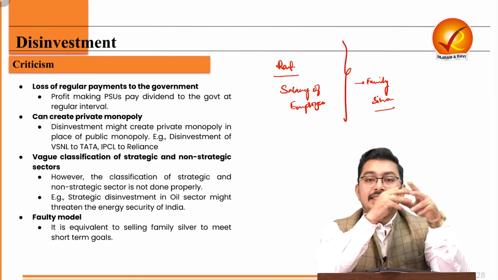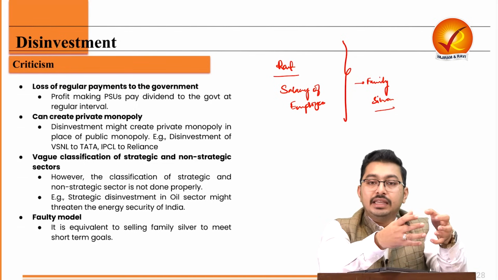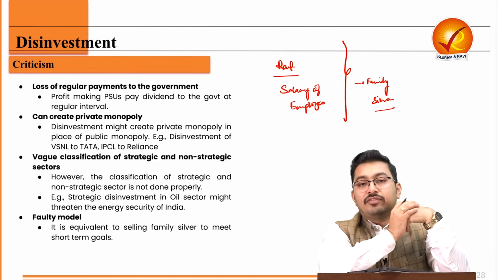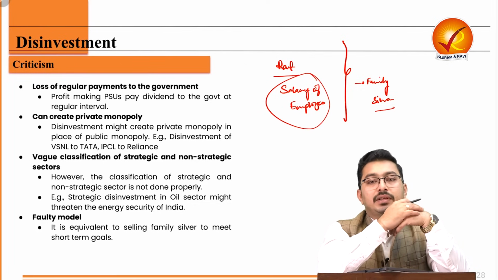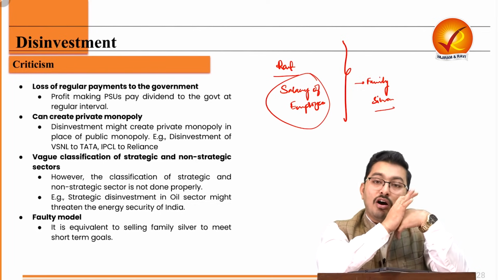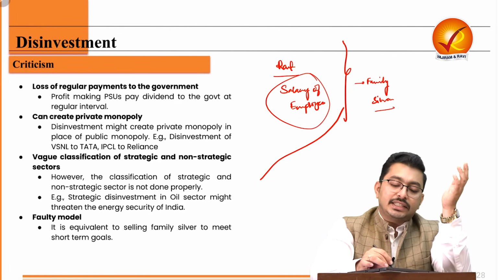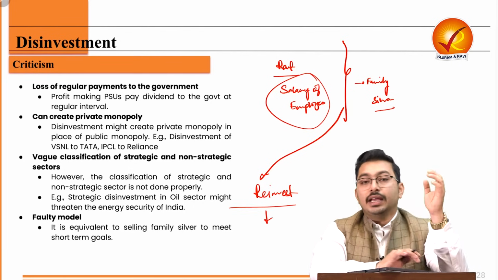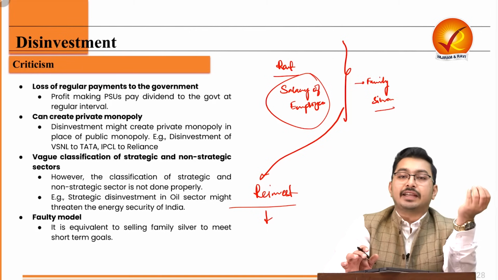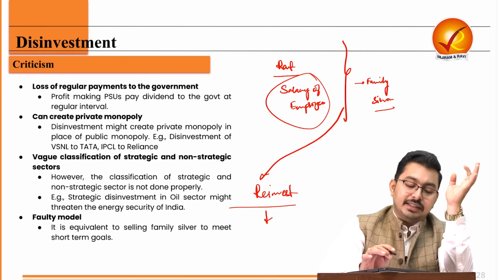If we are selling our core assets and then using the money that is coming from there to fund some freebies or go for salary payment or pension payment, is it not a bad allocation of money? On the other hand, the alternative can be that when you are selling this family silver, reinvest it. Reinvest it where? In some new sectors, in sectors which need capital, which are capital starved. So that is the biggest criticism that comes from disinvestment.